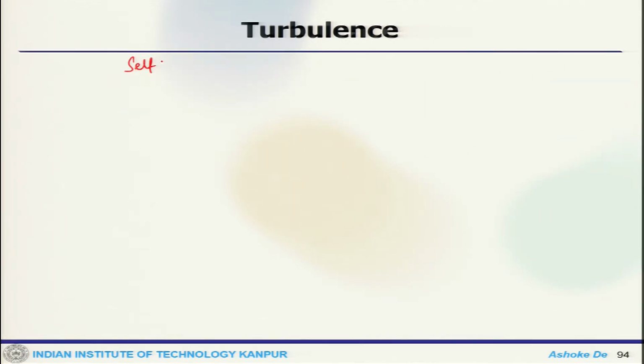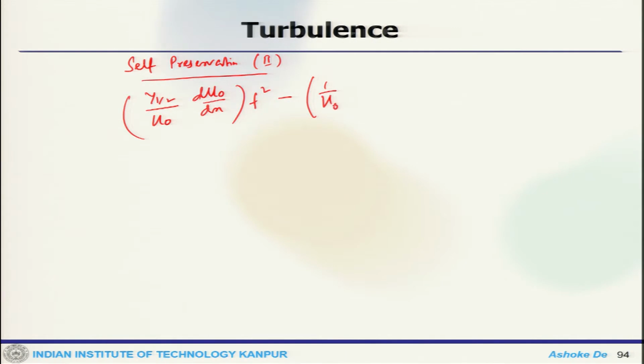So, then my self preservation condition would be: substitute the self similar solution into the x momentum equation, which gets me y half by u naught du naught by dx times f square minus 1 by u naught times d by dx of f prime f, plus 1 by R_ET f double prime.